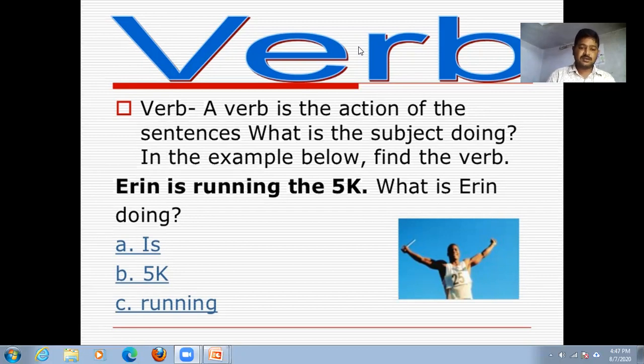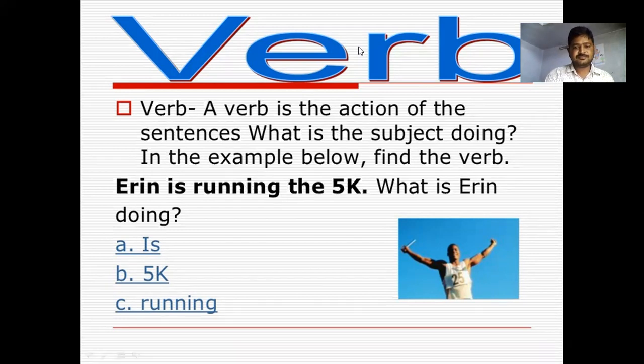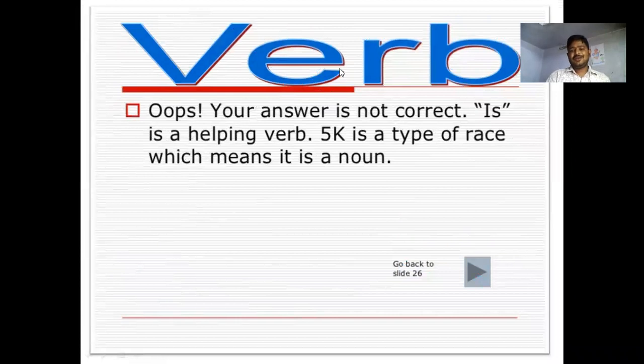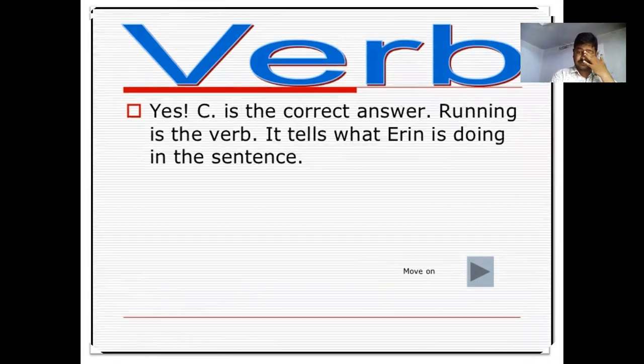A, is. B, 5K. C, running. Try to find out the answer. Your answer is not correct. Is is a helping verb. 5K is a type of race, which means it's a noun. And the answer is C. Running is a verb. It tells what Aaron is doing in the sentence. Running is a verb.